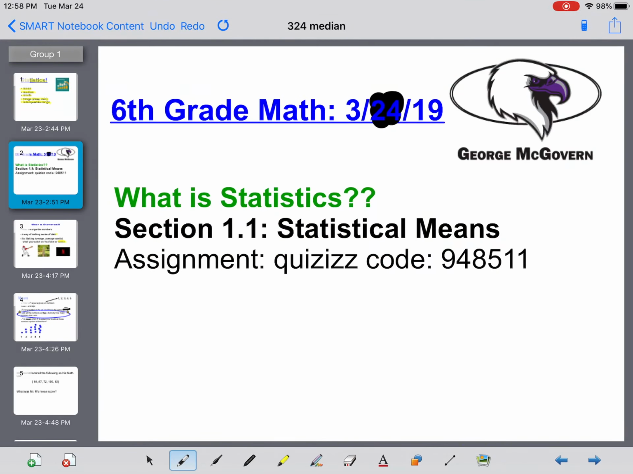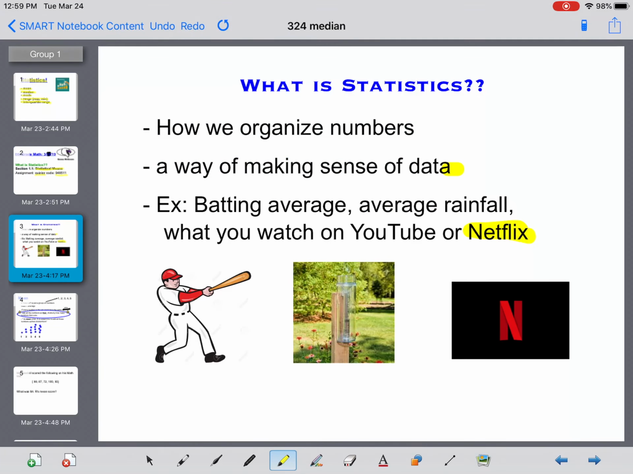So, looking at today, we're going to talk about what is a statistic, or what are statistics. And if we look at this, we're going to be talking about statistical means today. And then your assignment is going to be a quiz. All you're going to have to do is go to quizzes.com, put in this code, and you'll be there. I'll show you guys later, but for right now, that's just what we're going to be talking about. So, what are statistics?